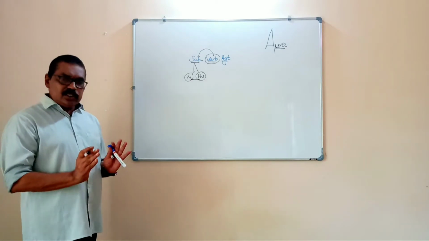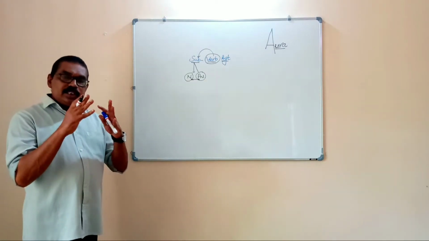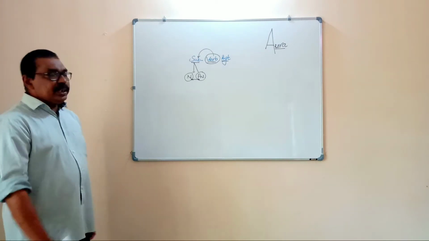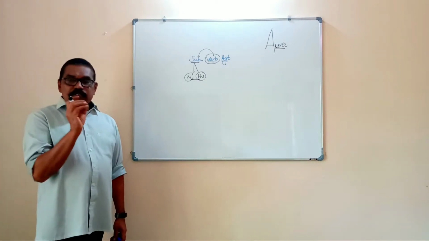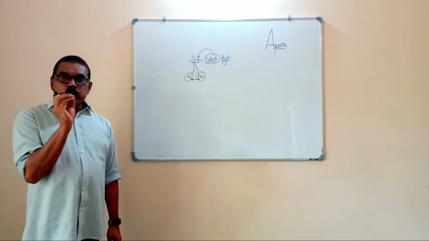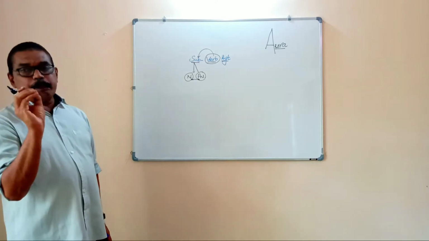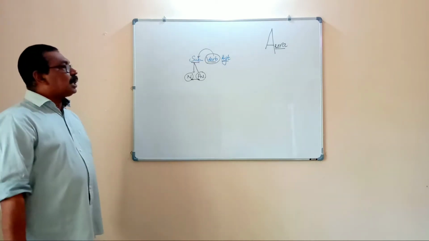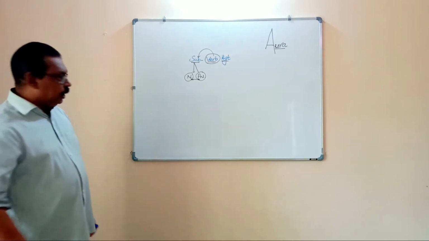In any sentence, this concord or this harmony is very important. And here, in part one of this video, we are giving some rules regarding subject-verb agreement. What are the important points to be noted in connection with subject-verb agreement?